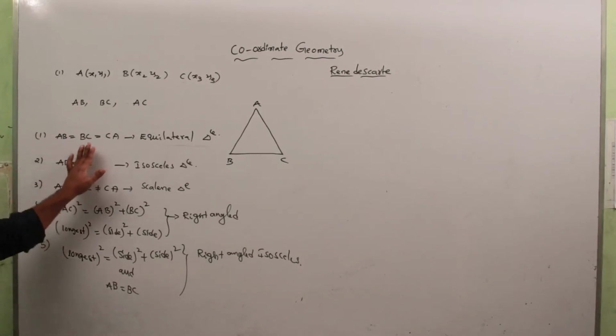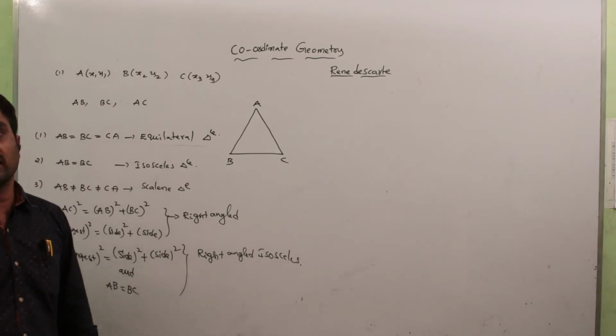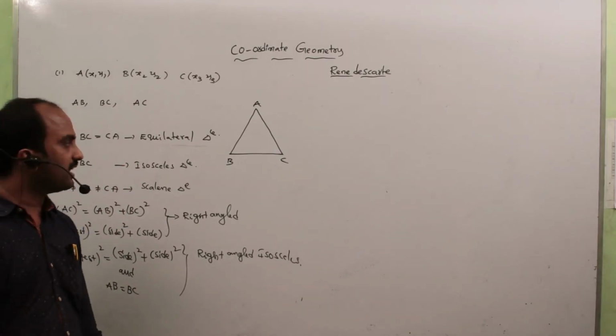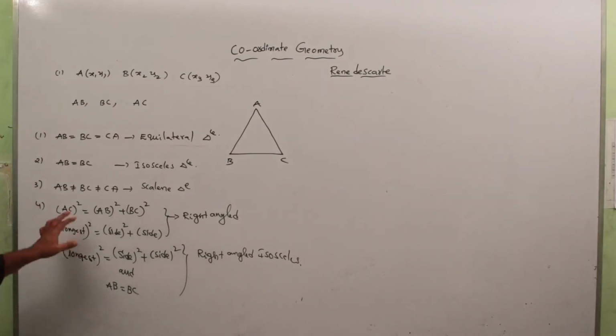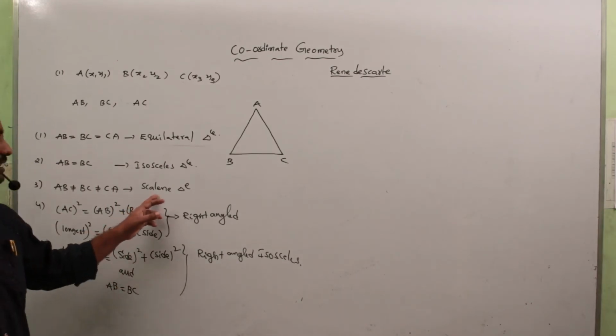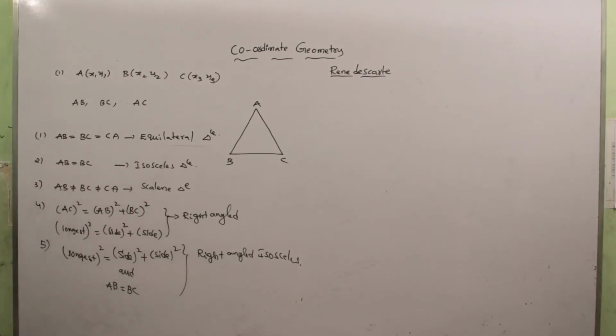Suppose all the 3 lengths are equal, then we conclude that the given triangle is an equilateral triangle. Only 2 sides are equal, then the given triangle is an isosceles triangle. All the 3 sides are different, then the given triangle is a scalene triangle.